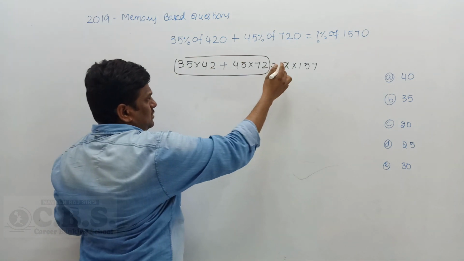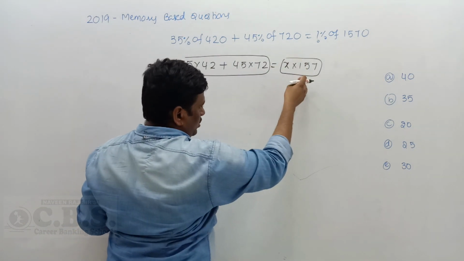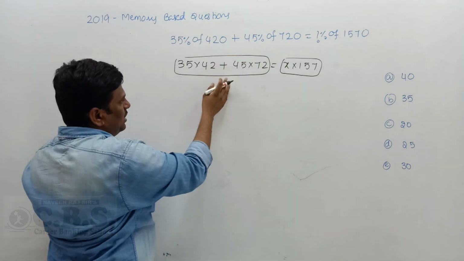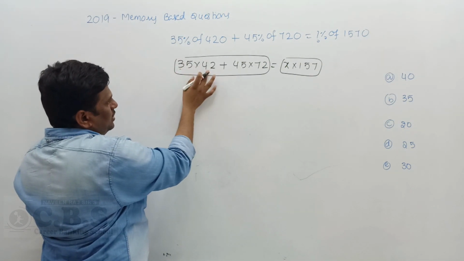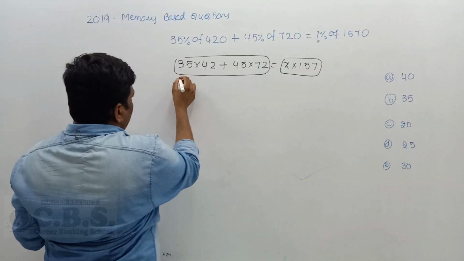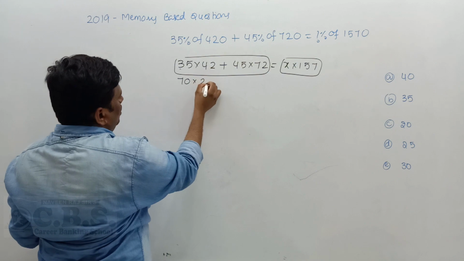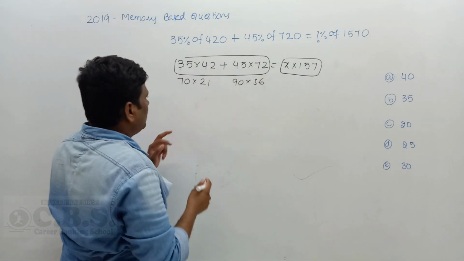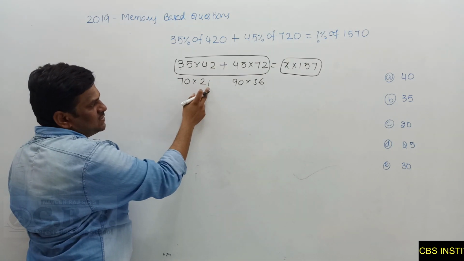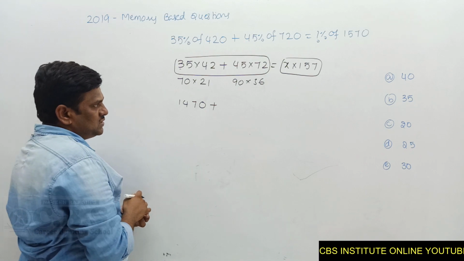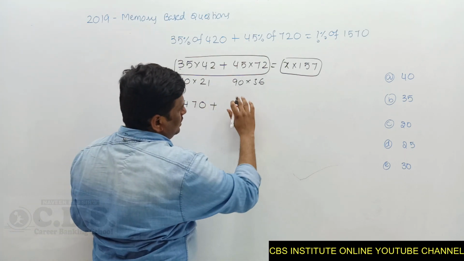Okay, so next step, don't try to write all the steps of x into 157, it is a time-taking process. You just do the calculation. What is the easy calculation of all these numbers? You just do the half and double technique. Double of 35 is 70, half of 42 is 21, and double of 45 is 90, and half of 72 is 36. 21 sevens are how much? 147, so 1470.